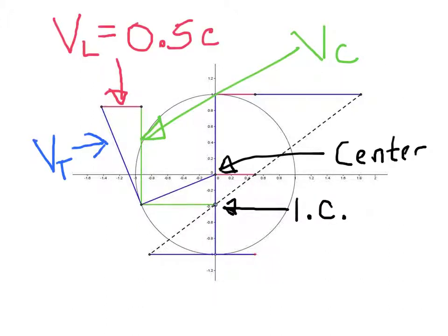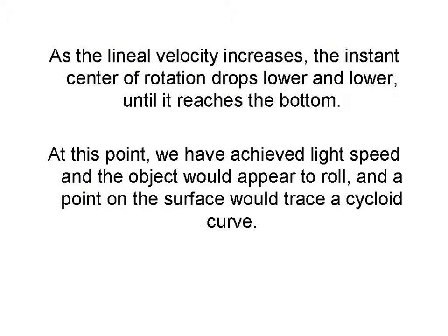So looking at our three vectors, linear velocity is given here, tangential velocity is here, and the centripetal velocity vector is here. The tangential velocity vector is tangent to the center of the circle, but the centripetal velocity vector is tangent to the instant center of rotation. As the linear velocity increases, the instant center of rotation drops lower and lower until it reaches the bottom. At this point, we have achieved light speed, and the object would appear to roll, and a point on the surface would trace a cycloid curve.